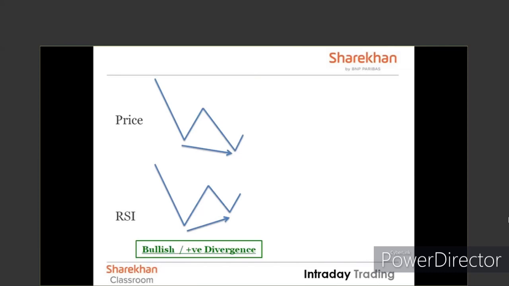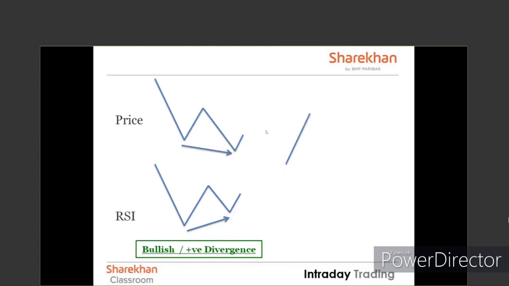For a positive or a bullish divergence, you have to keep a few things in mind. First, the stock should be in the oversold region. Oversold region means RSI should be below 40. Once it is in the oversold region, I will look for a positive divergence. I will compare the lows of the prices with the lows of the RSI, and it should form like this closed mouth, narrowing towards the end. This is a positive or a bullish divergence.